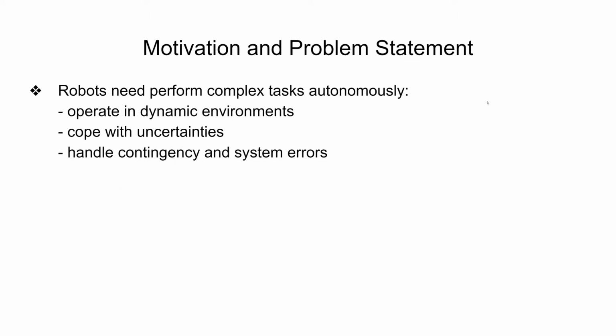New robotic systems need to operate in dynamic environments under uncertainties that influence the outcome and the quality of the mission execution. They need to cope with uncertainties and be able to employ different strategies for different contingencies and system errors that can happen during the mission execution.